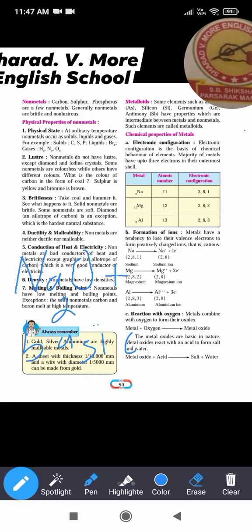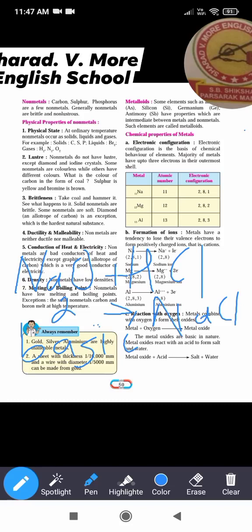So this is basic in nature. When it reacts with HCl, hydrochloric acid, it will form salt, sodium chloride, NaCl plus water. So here the products are NaCl plus H2O.